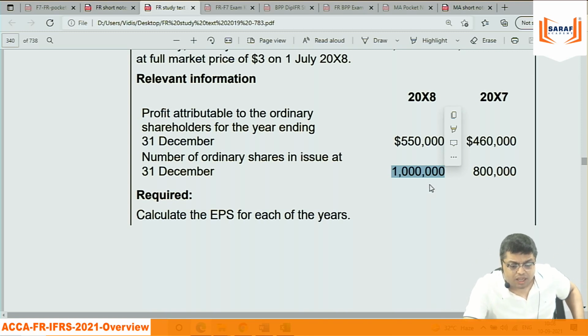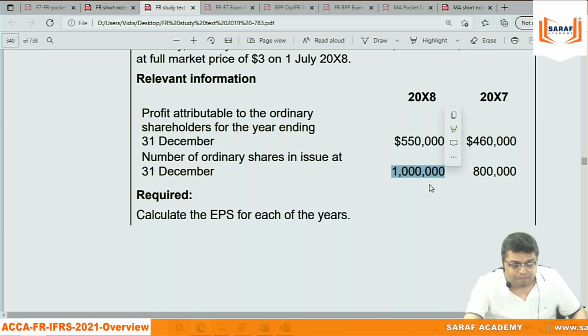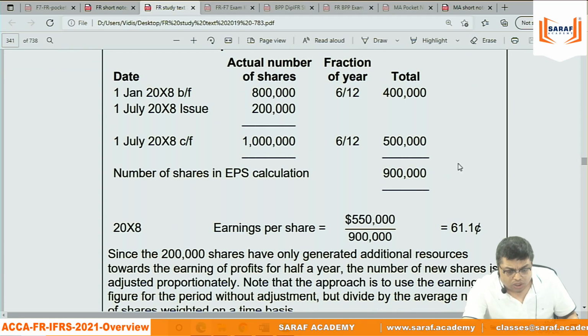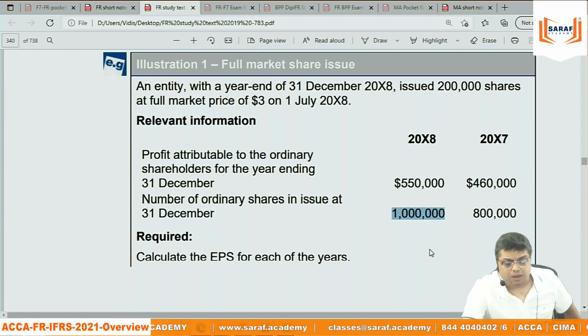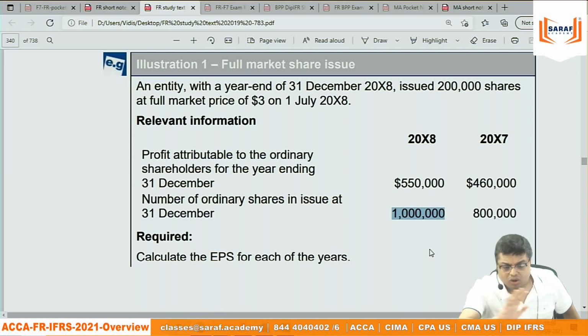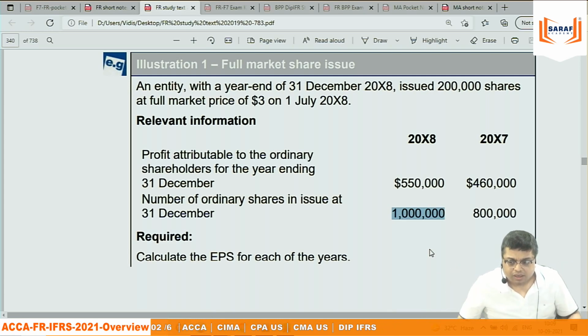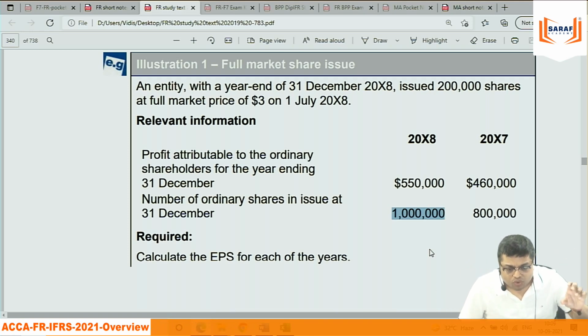So for that reason, the accounting body said that we can't do adjustment of subsequent years. But at least we can do this much, that we divide by weighted average number of shares, so that a meaningful comparison can be done between earnings per share. For that reason, the accounting body said that we need to use weighted average number of shares as the divisor, not the number at the end or at the beginning. We need to understand how to calculate. But you will be able to remember without any reading when you understand the logic. Why the weighted average number of shares? Try to always focus on logic. You never need to remember.